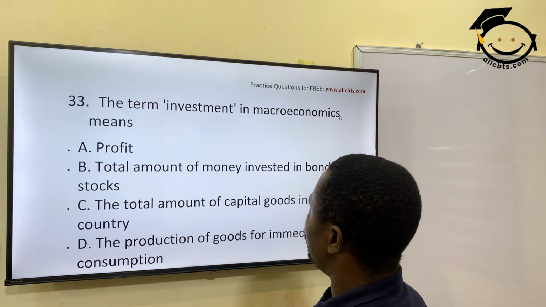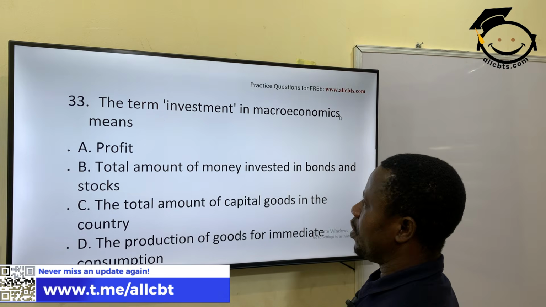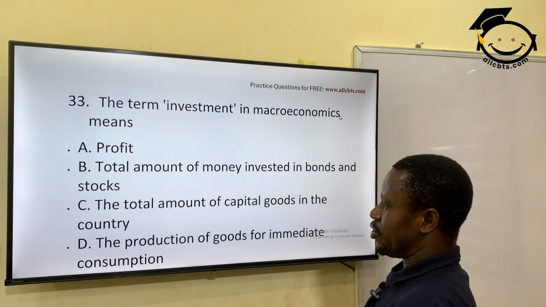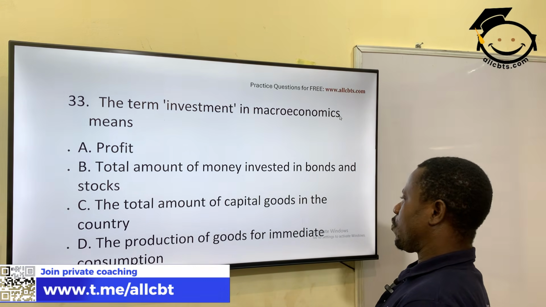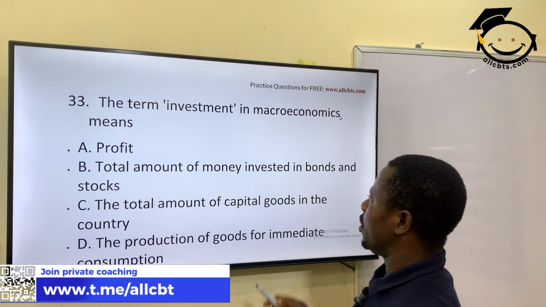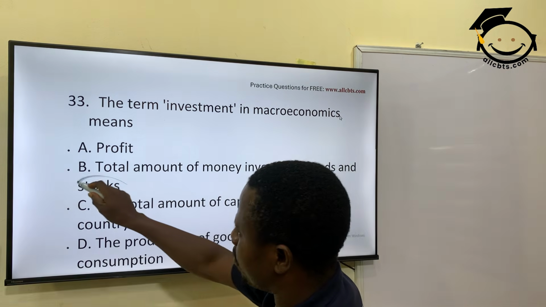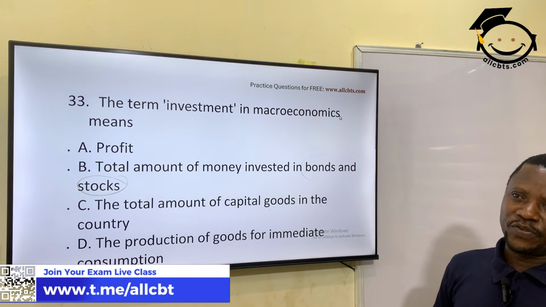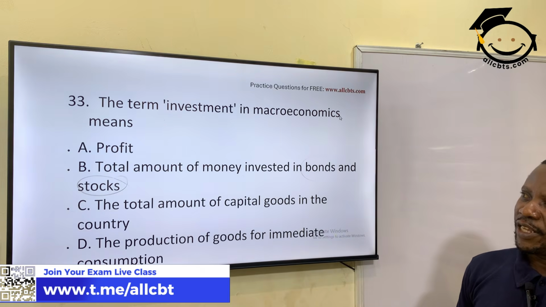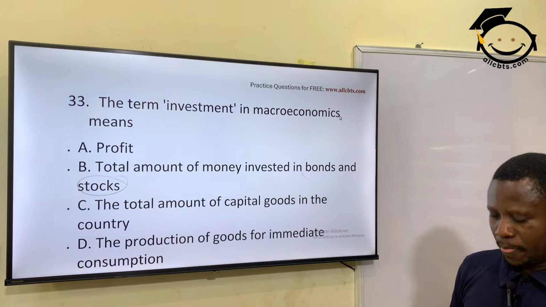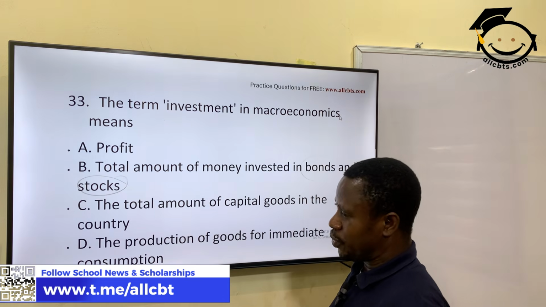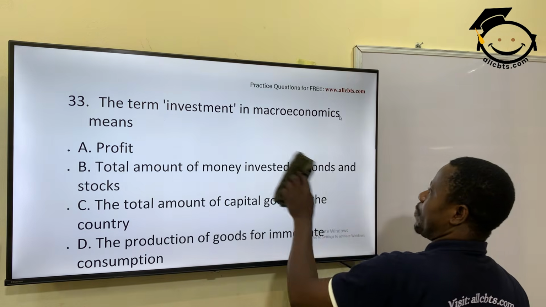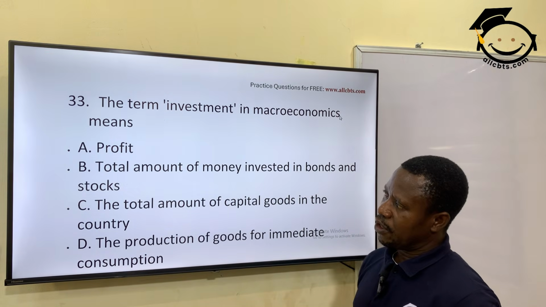The term investment: what is investment in macroeconomics? Profit, total amount of money invested in bonds and stocks, total amount of capital goods in the country, total production of goods for immediate consumption. The answer is bonds and stocks. The money that is invested in bonds and stocks, that's investment. People are saying that's the greater investment one should do at this point, apart from real estate. The next one is buy bonds and buy stocks. That's a real capital investment. All right? Option B.